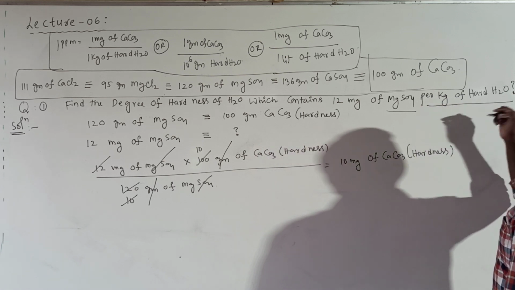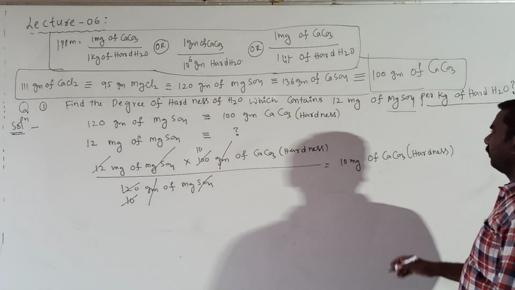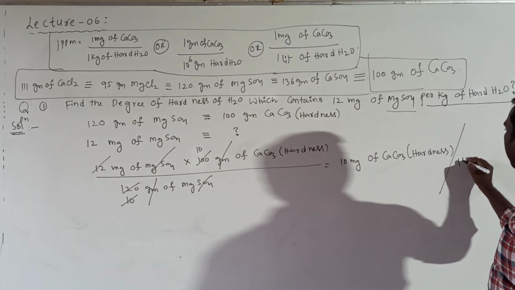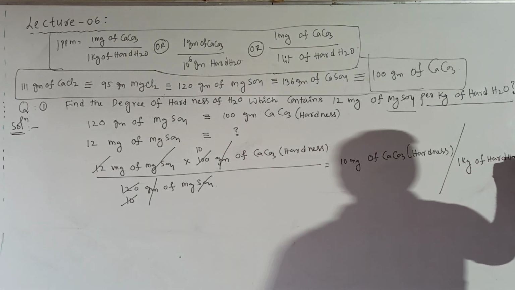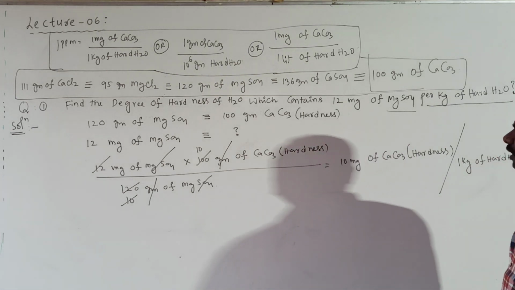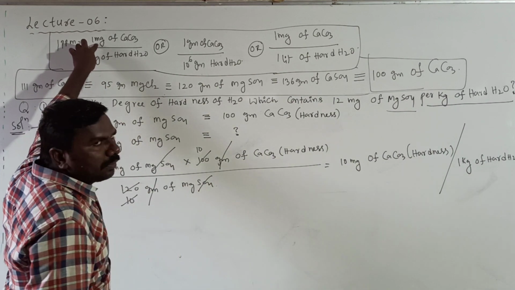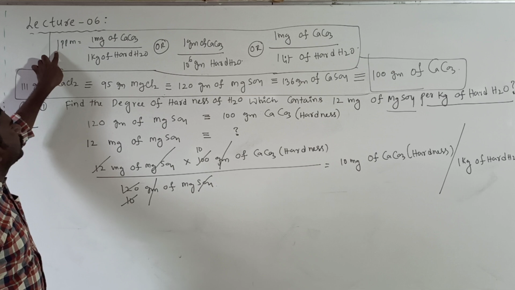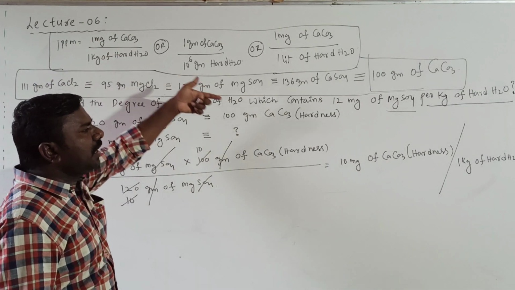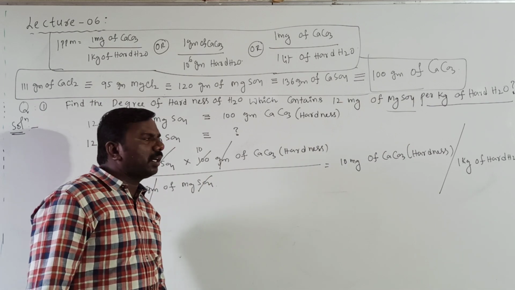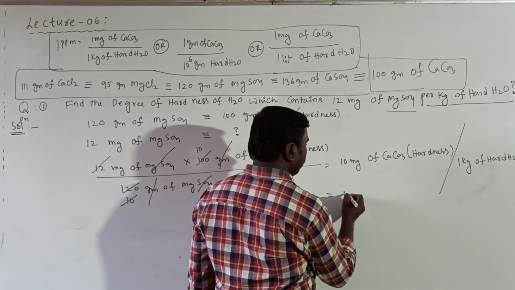Per, what is the value given for water, hard water? Per 1 kg of hard water. Understood? This is 1 milligram of CaCO3 per 1 kg of water is called which one? 1 ppm. And taking 10 milligrams per 1 kg of water, equal to 10 ppm.